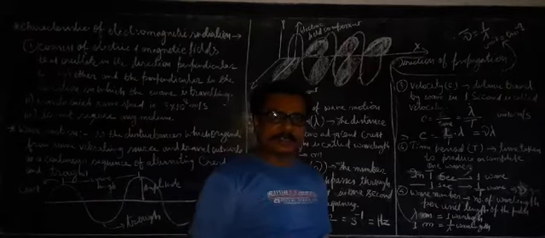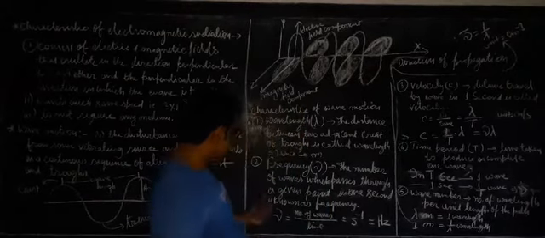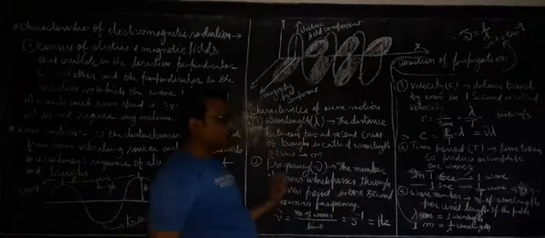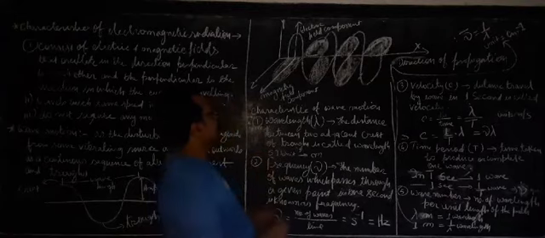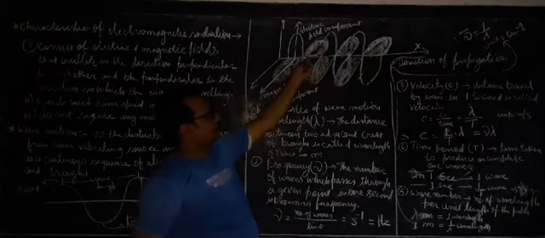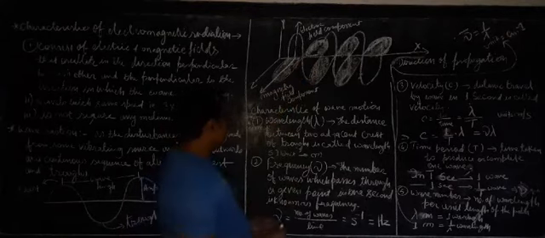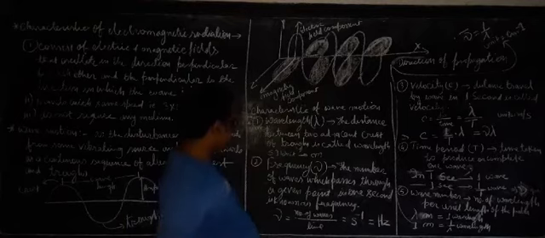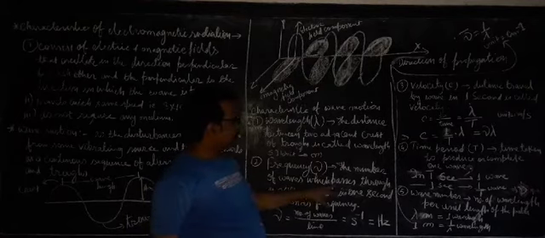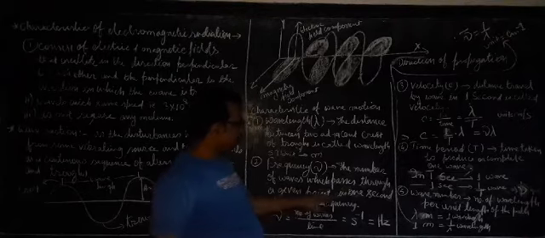You will see in 1 second how many waves have passed a particular point on the line of propagation. That will be the frequency. So the number of waves which pass through a given point in 1 second is known as frequency.